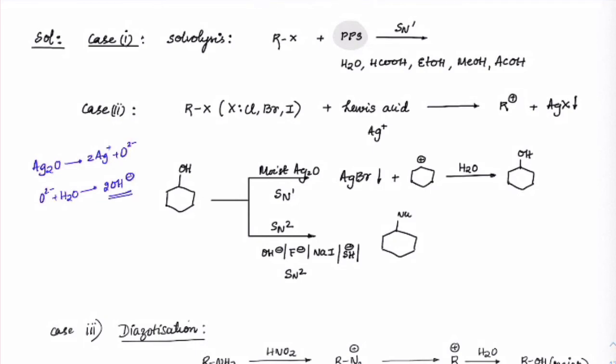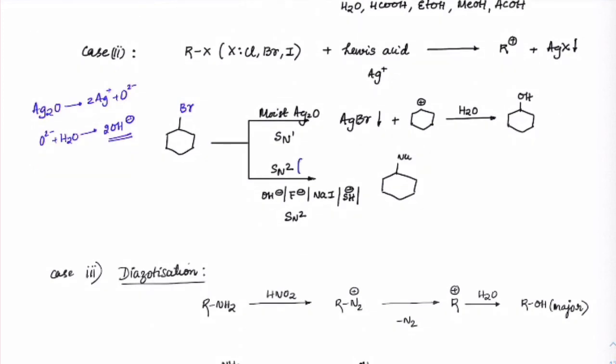Oh, here it is Br, sorry. So there is a presence of OH minus ions, right? If the concentration of OH minus ions is high, suppose the question is given as NaOH, then it will definitely go for SN2. But if it is given as moist Ag2O,